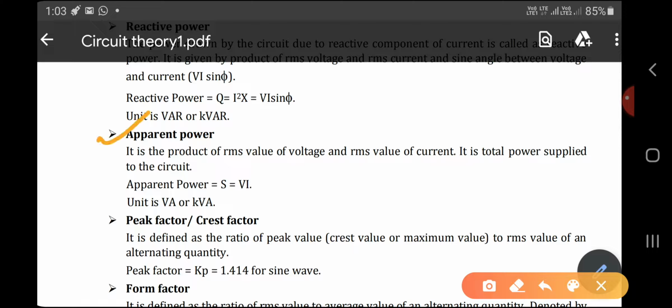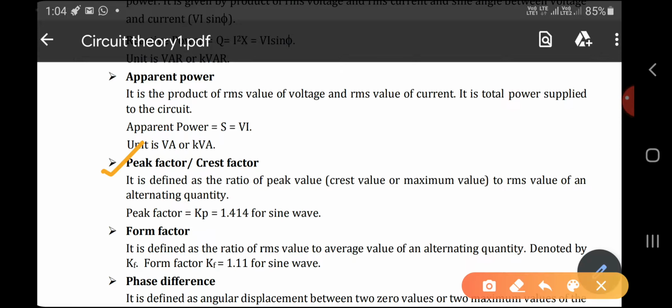Next definition is apparent power. It is the product of the RMS value of voltage and the RMS value of current. It is the total power supplied to the circuit. So the product of VRMS and IRMS values is nothing but your apparent power. The unit is VA or kVA.